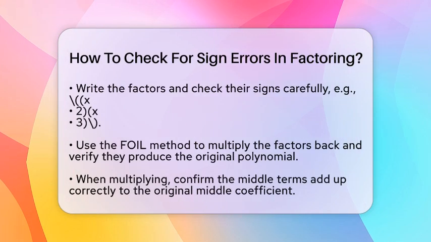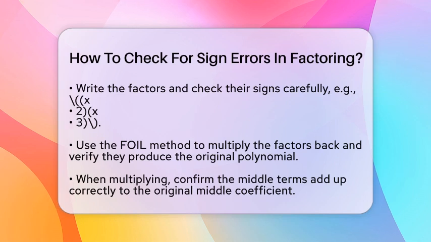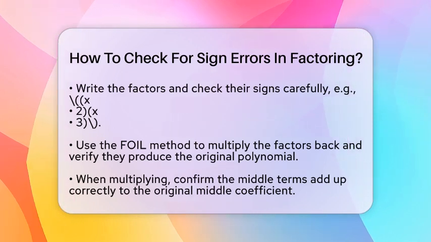Multiply the factors back using the FOIL method: first, outer, inner, last. First gives x times x, which is x². Outer gives x times minus 3, which is minus 3x. Inner gives minus 2 times x, which is minus 2x. Last gives minus 2 times minus 3, which is plus 6.